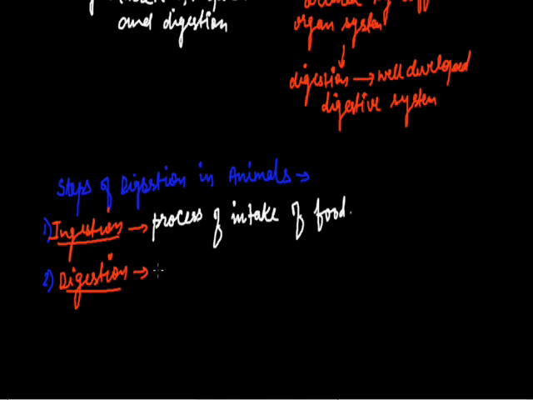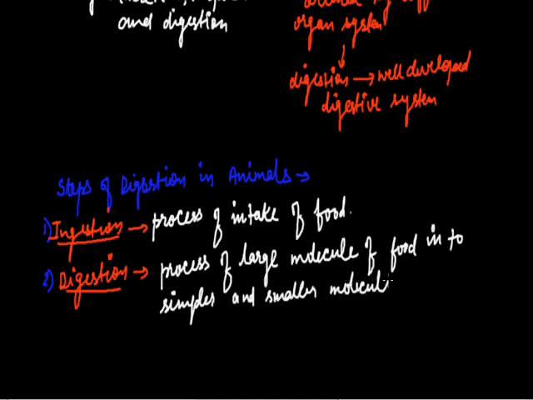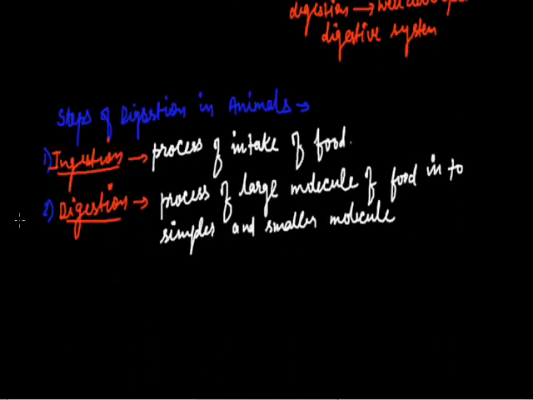Or we can say it's a process of breakdown of large molecules into smaller molecules. This process occurs by some digestive enzymes.